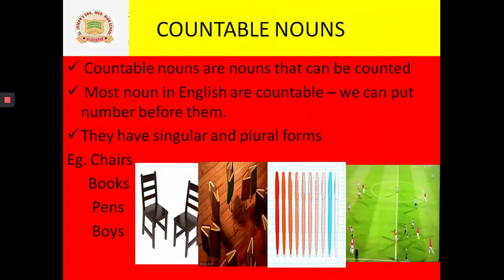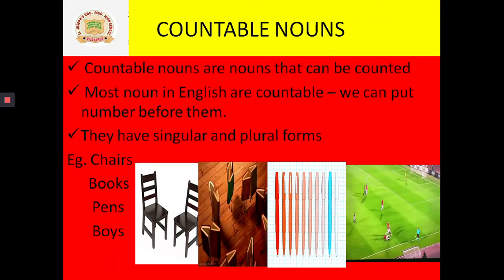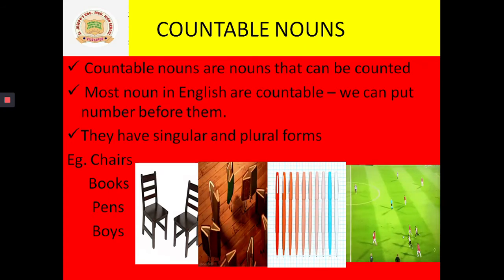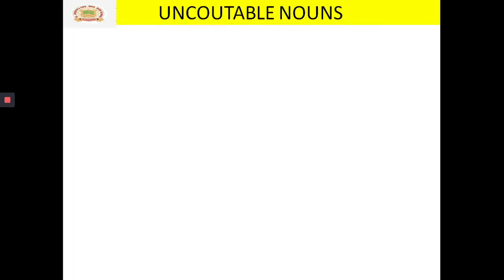Yes or no? And if you have 5 books with you, they are plural countable nouns. Understood?